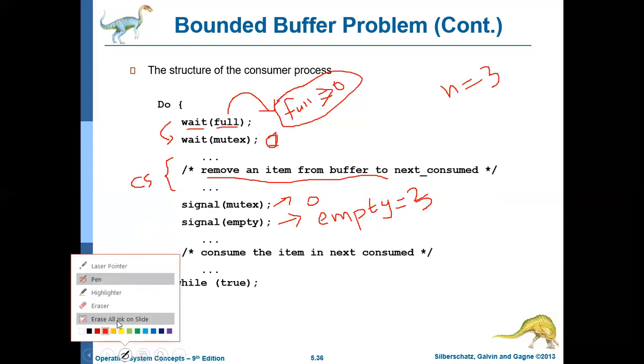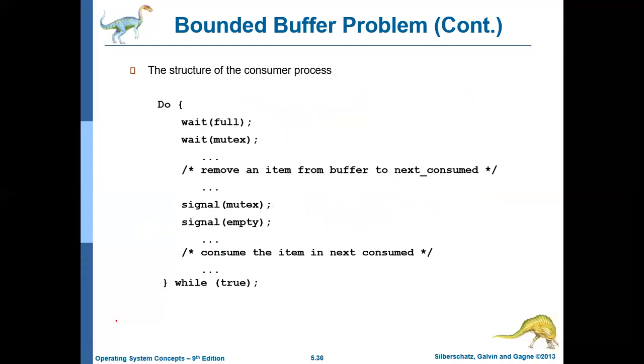So this is the code for the consumer. This code ensures that both producer and consumer can access the critical section without any issues like race condition. So this is about the bounded buffer problem. In the next session, let us discuss the dining philosophers problem.